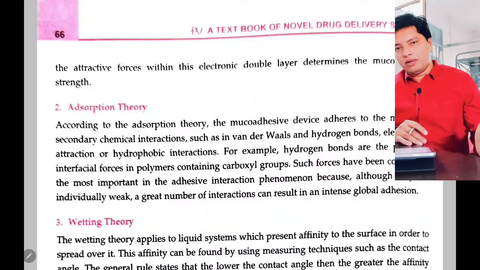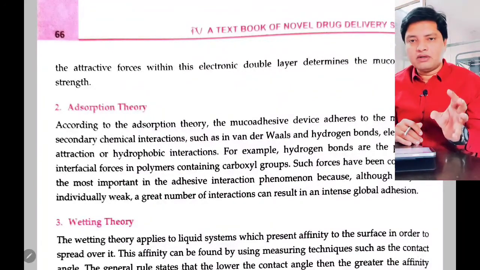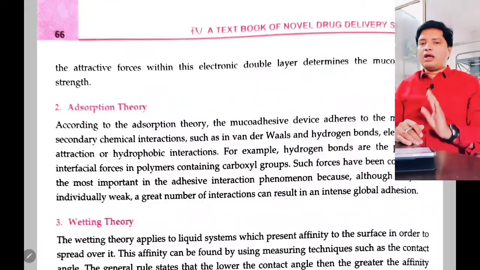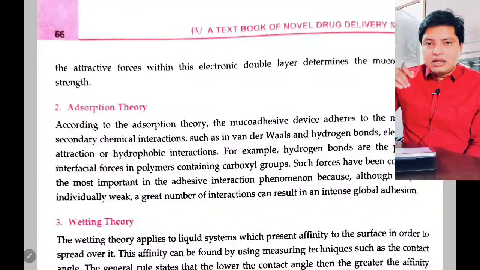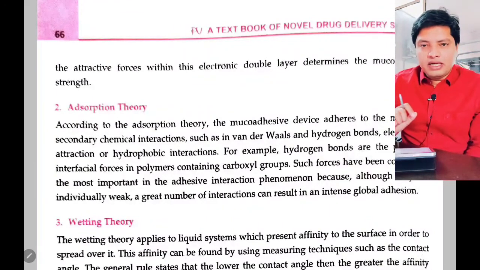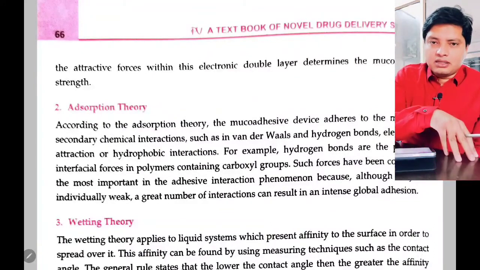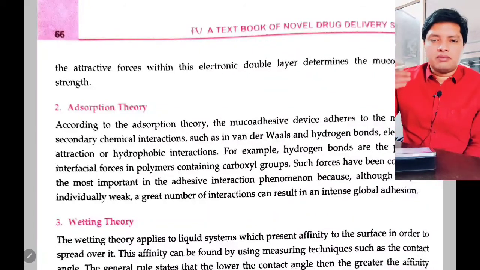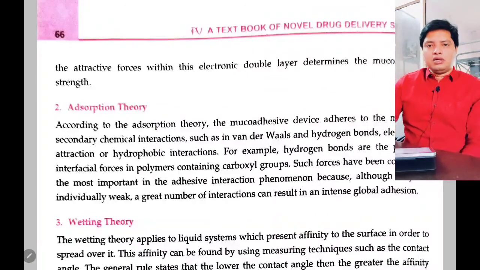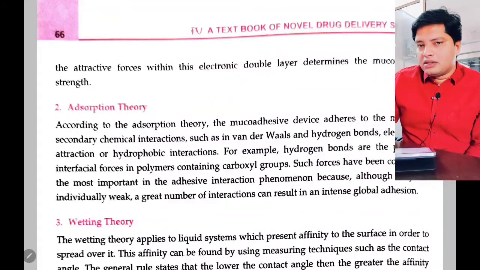If you have a carbonyl group in the polymer, this carbonyl group will form a hydrogen bond with the mucin or glycoprotein which is present in the mucus. So due to this, the hydrogen bond energy is very low, or you can say one hydrogen bond may not have that much strength to hold that particular dosage form on the mucoadhesion, or you can say on the mucus.